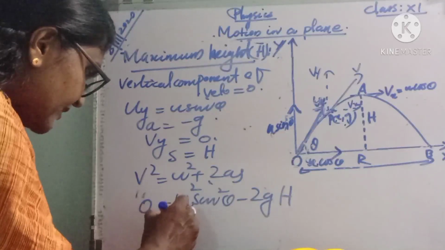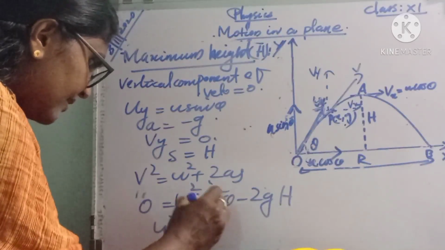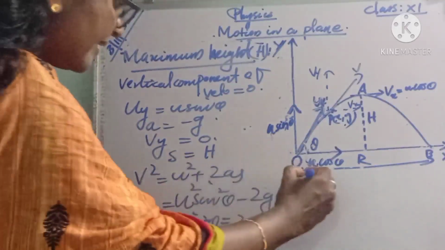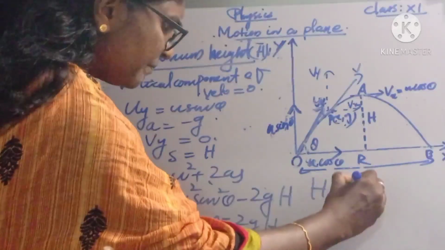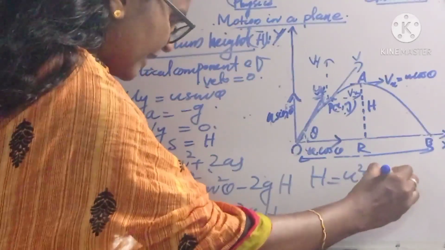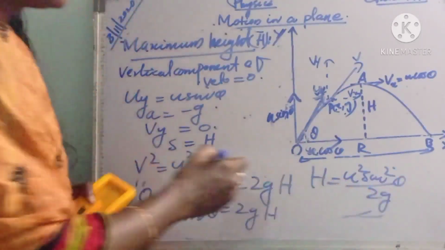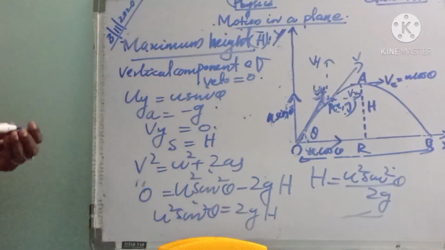This can be written as u squared sin squared theta equal to 2gh, and from this h is equal to u squared sin squared theta divided by 2g.